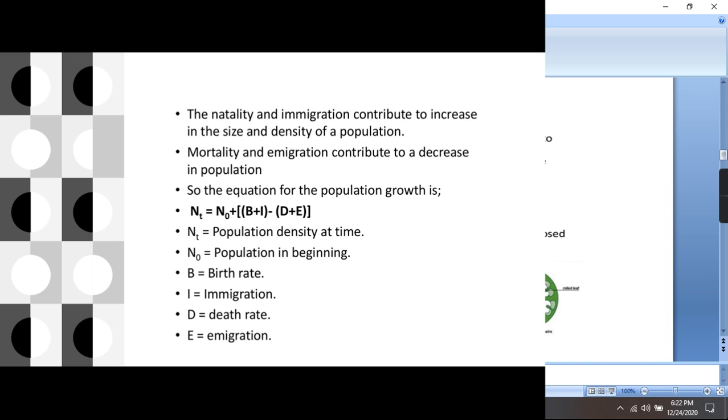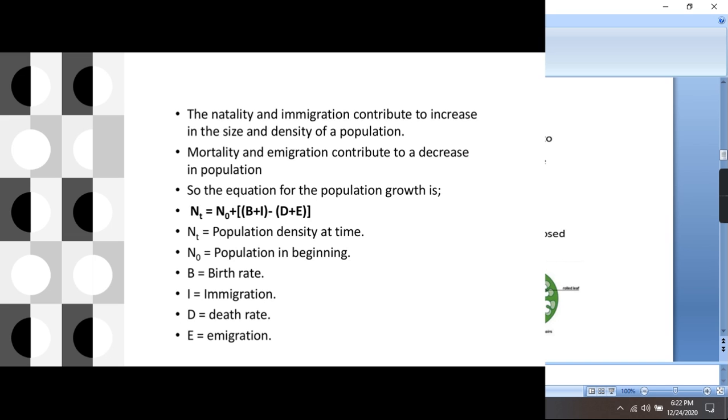E, emigration, means there are 10 students in the class, one is going out from there, so you will be only 9. It means it will decrease the size of the population. So out of these four factors, B and I, that is birth rate and immigration, are increasing the size of the population. D and E are decreasing the size of the population.